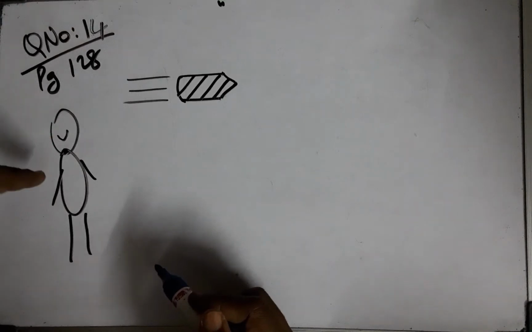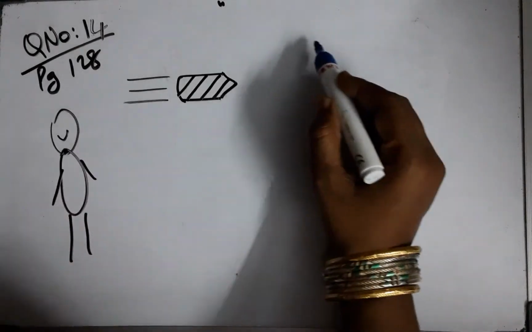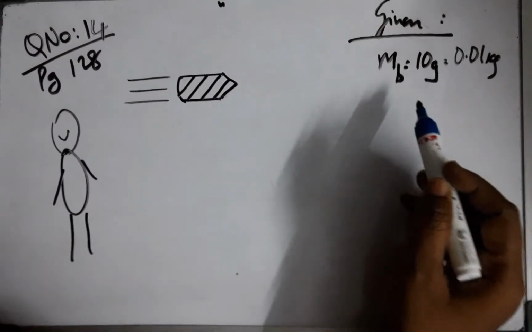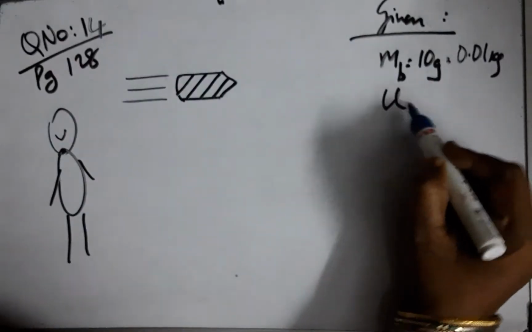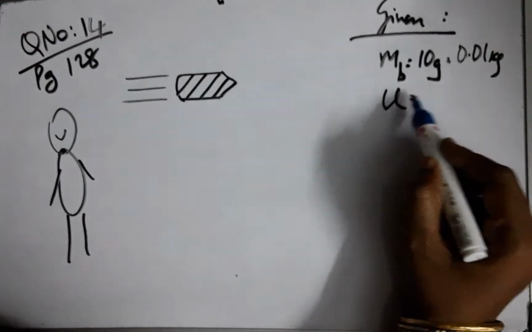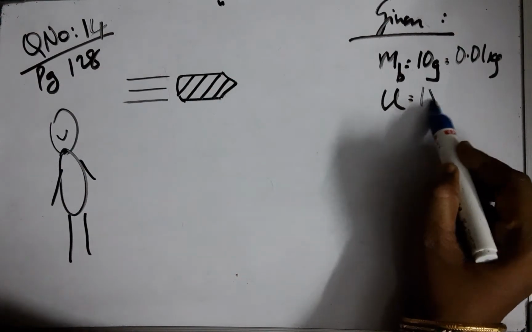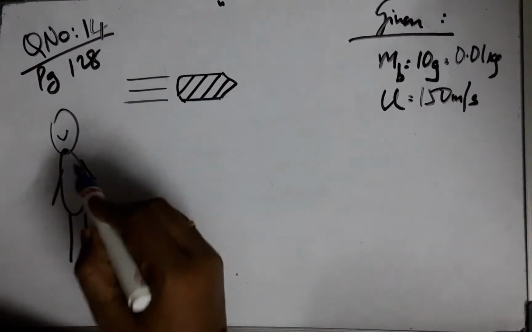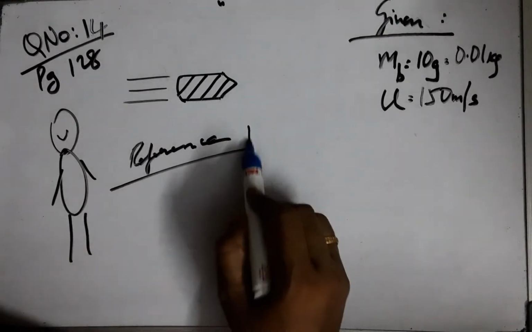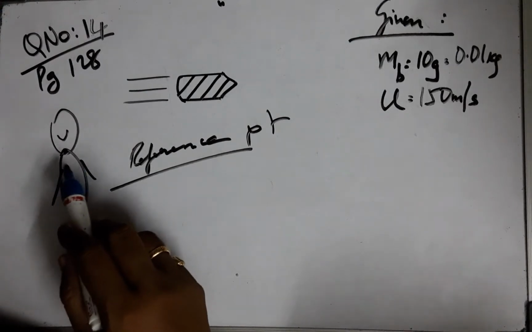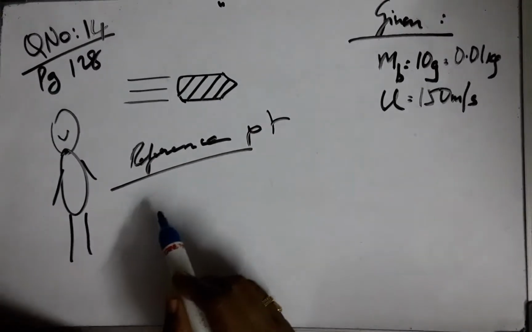Question number 14. Our observer is narrating a story where he is saying that a bullet of mass 10 grams, let us do a quick conversion into SI unit, is traveling horizontally with a velocity. So this observer is speaking about the velocity at the time of his observation, the starting of his observation. Therefore it is the initial velocity of the bullet as per the observer. The reference point is most important here in the chapter, and the story is being narrated by this observer, and he says that the initial velocity is so and so.